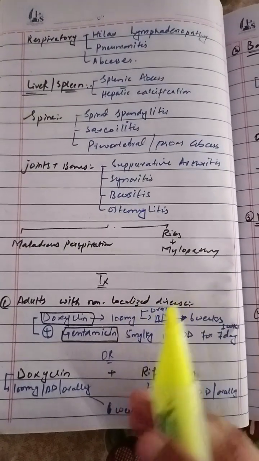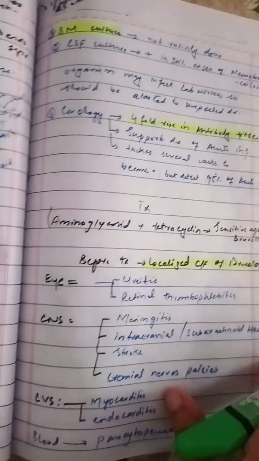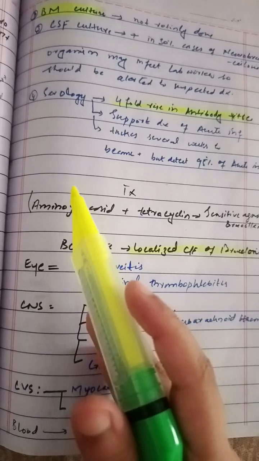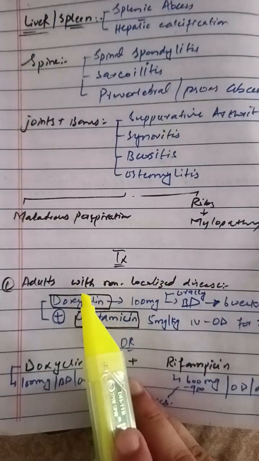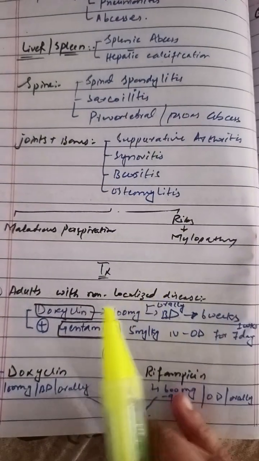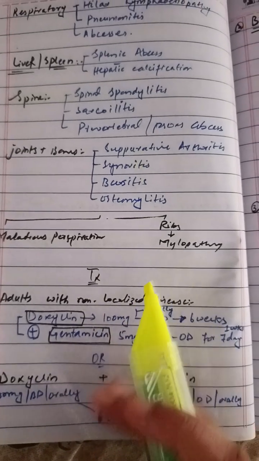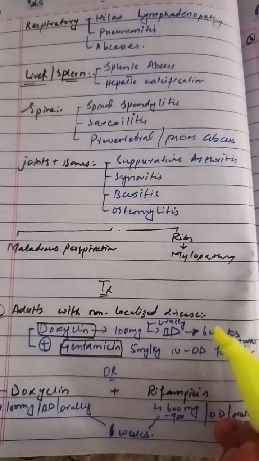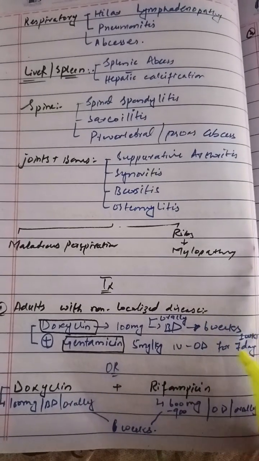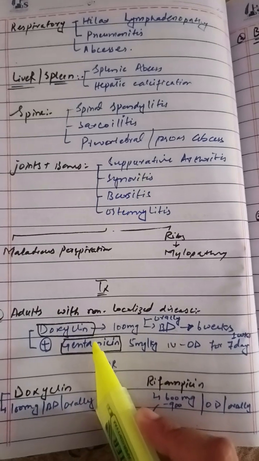The treatment of choice for the disease is the aminoglycoside and the tetracycline. The bacteria is sensitive to these two drugs. Now, in the adult, if the disease is not localized and it is causing systemic symptoms like fever, body aches, headaches, rigors, lymphadenopathy, splenomegaly and all the generalized signs and symptoms, then we have to give doxycycline with gentamicin.